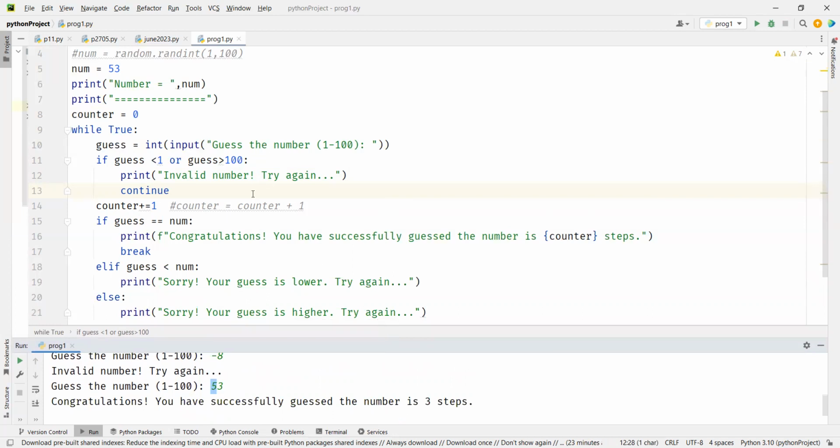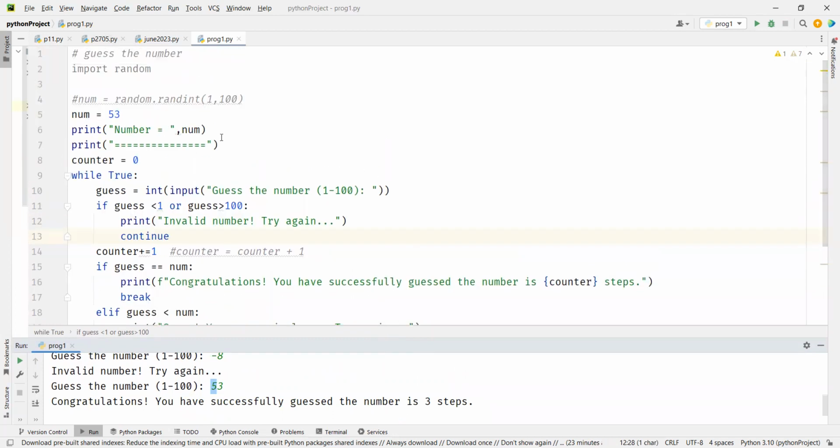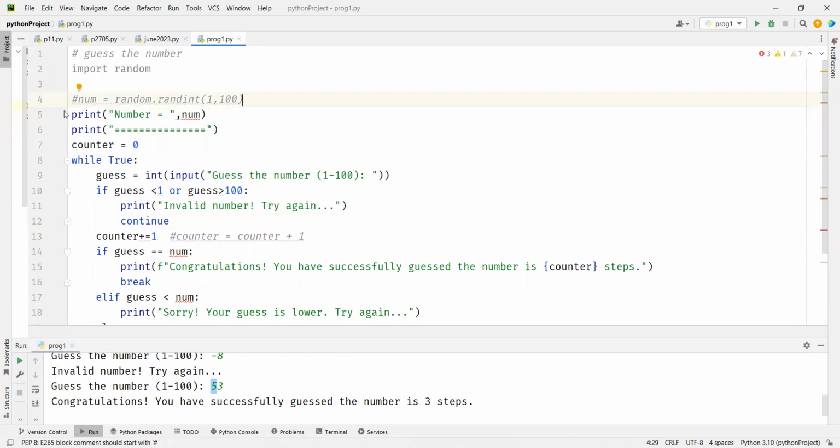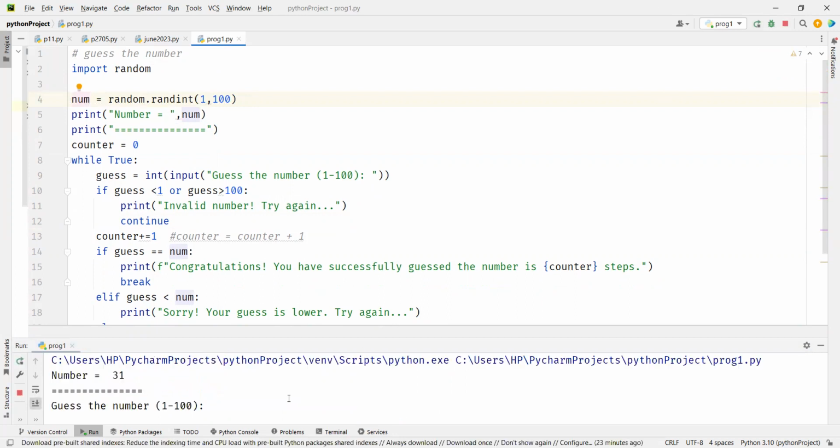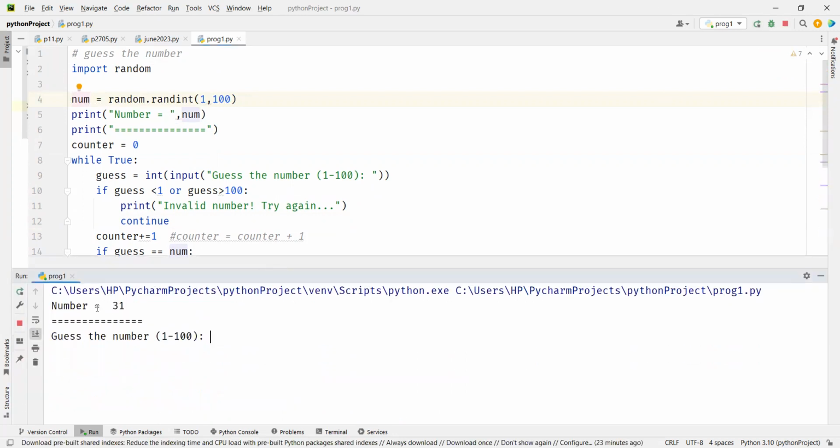Now let's go back to the random number. I'm going to delete this stuff and uncomment this. So let's see. The number is 31. Guess the number. Let's say I'll purposely guess 45.